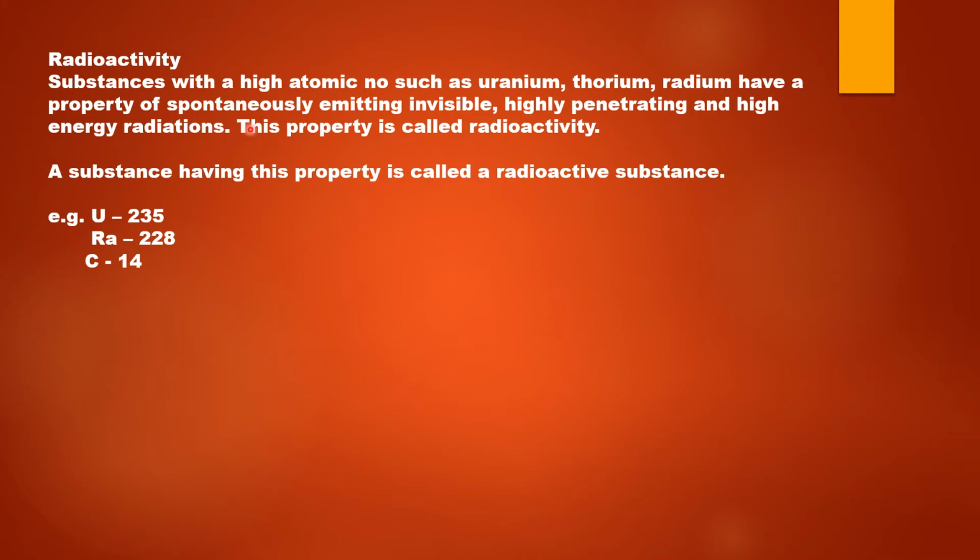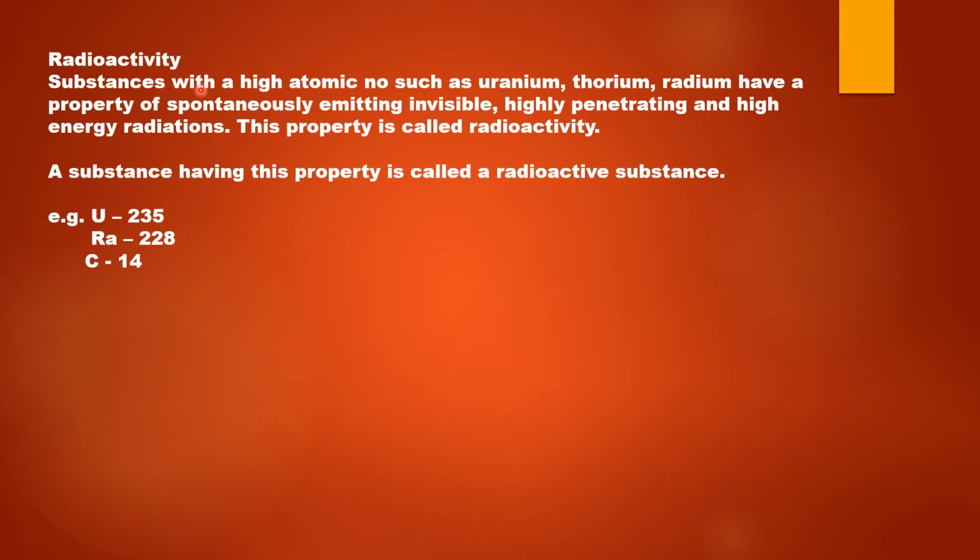So there are some substances with high atomic number, greater than 83. These substances have the property of spontaneously emitting high energy radiations which are invisible. We cannot see these radiations, but they are highly penetrating. They can penetrate our skin, paper, and metals. So these are highly penetrating energy radiations.